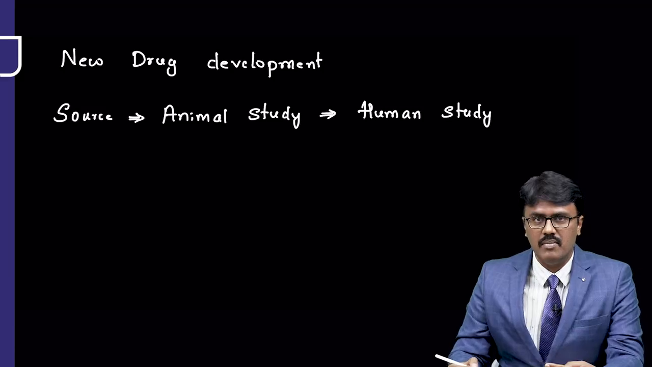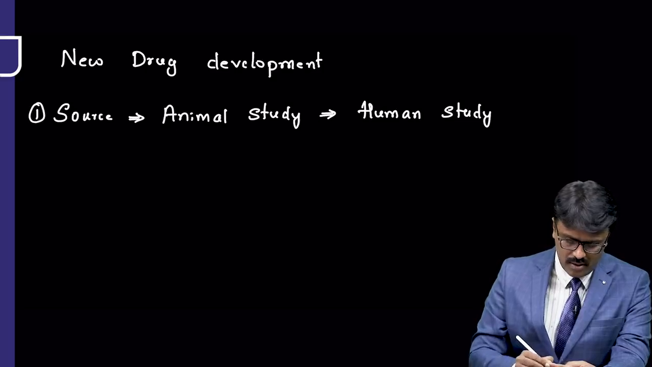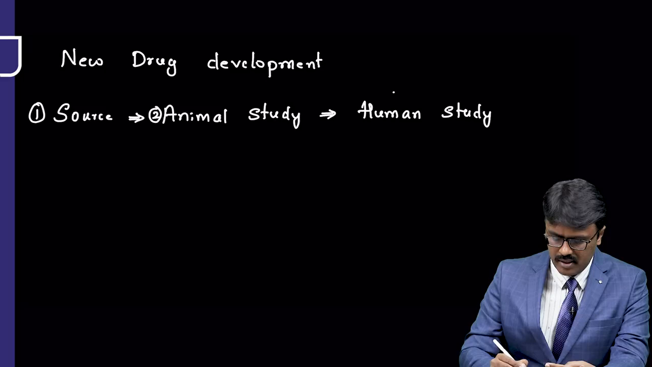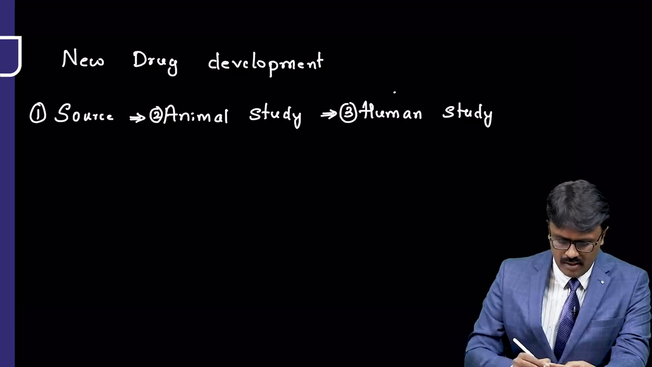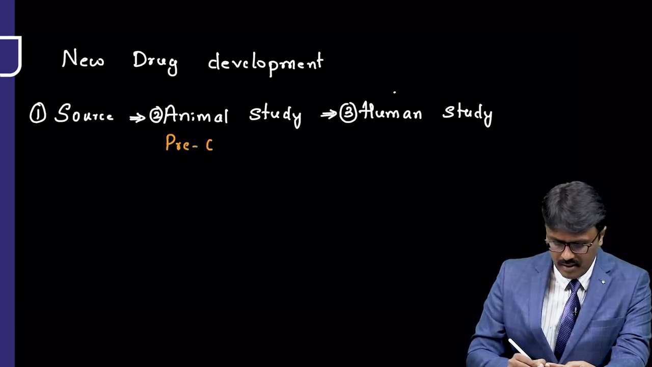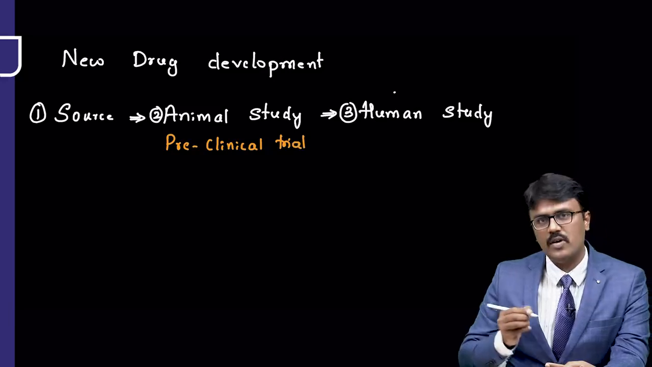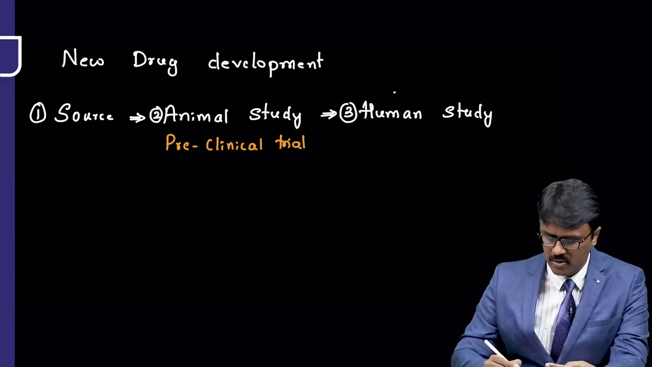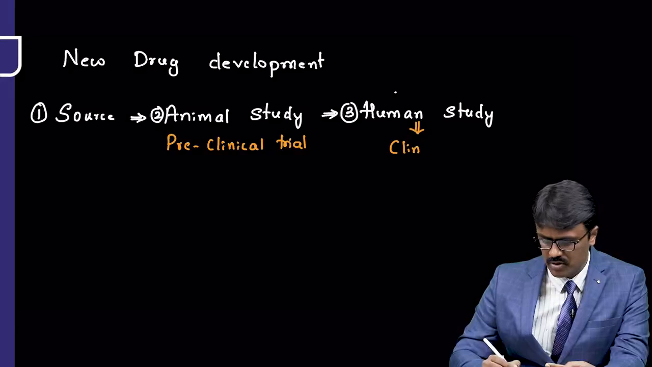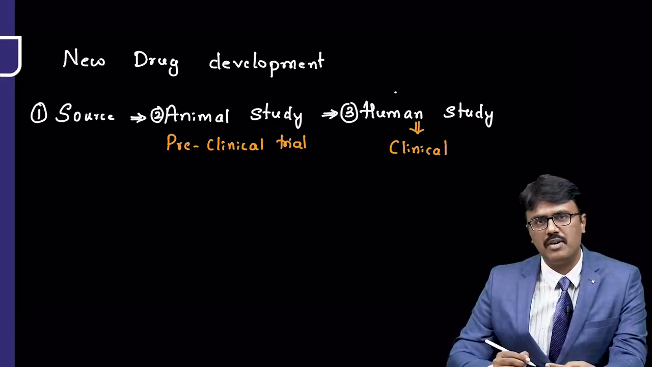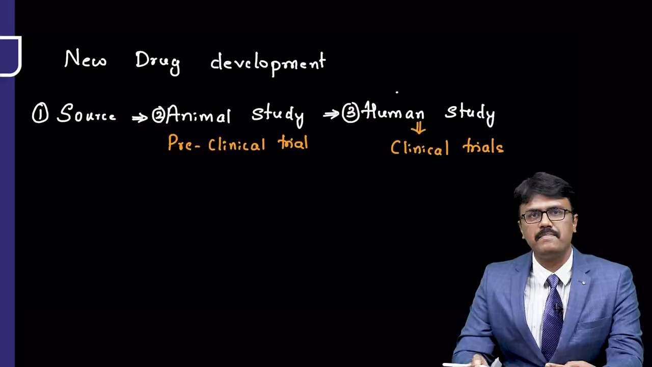Right? So these are the three important aspects we cover in a clinical trial. Number one, find out the source. Number two, do the animal study. And number three, you have to do the human study. The animal study is also called a pre-clinical trial, and a human study is also called a clinical trial. Most of your questions in the exam come from clinical trials only, but you should know the process properly.